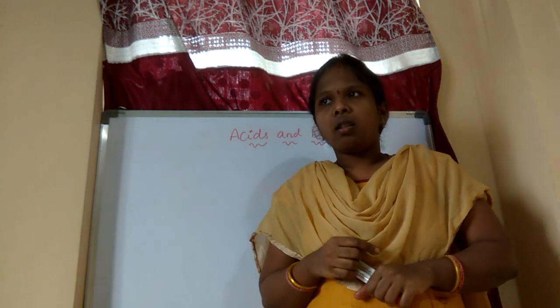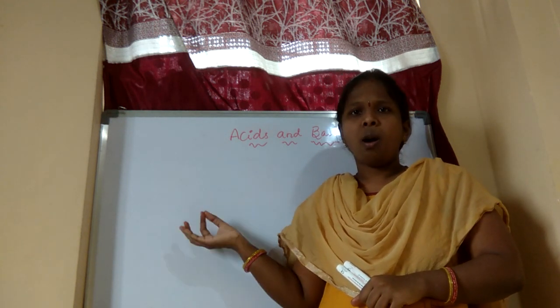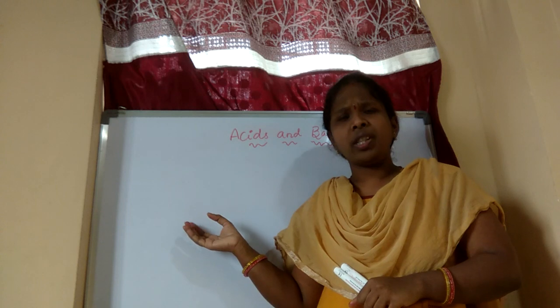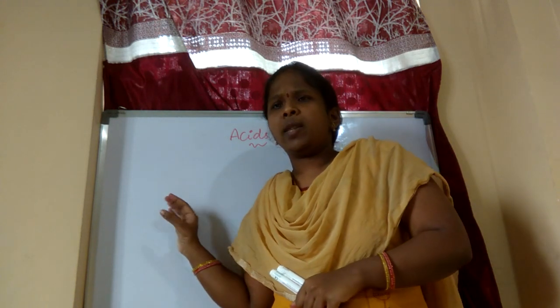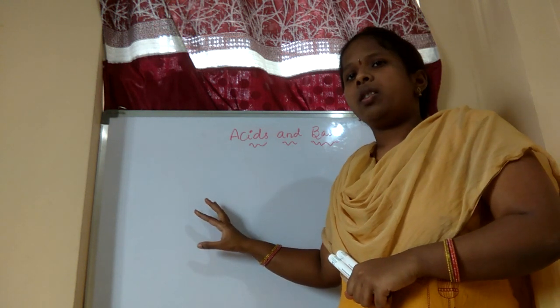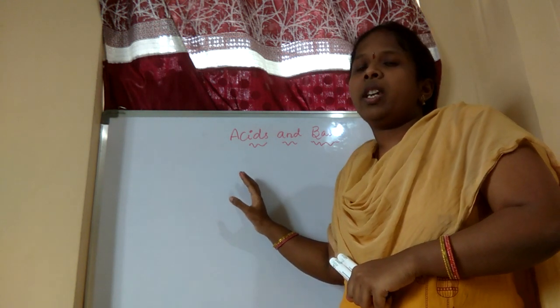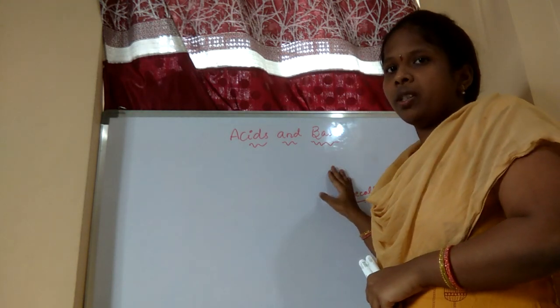I listed out some names: orange, fruits and vegetables which are present in your house, and solutions like vinegar, soap water or lime water. I asked you to use those and see how the color changes, either red to blue or blue to red, or there is no change.